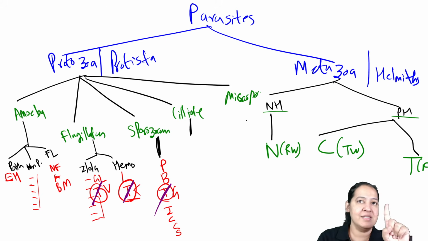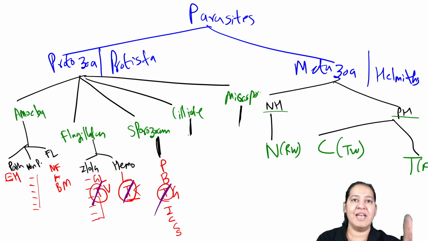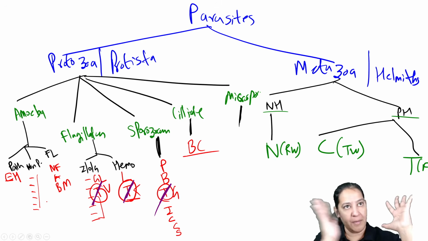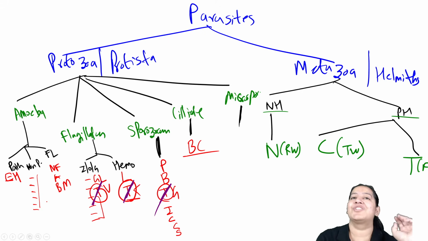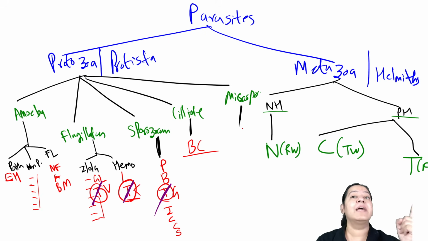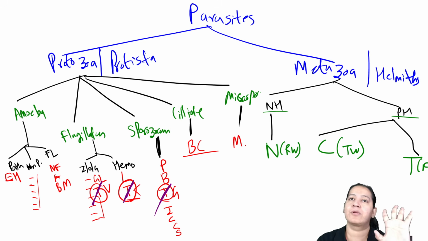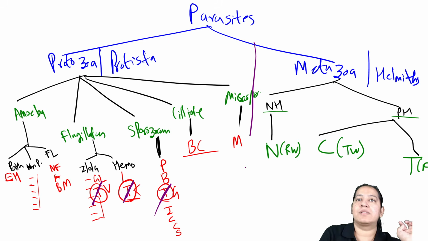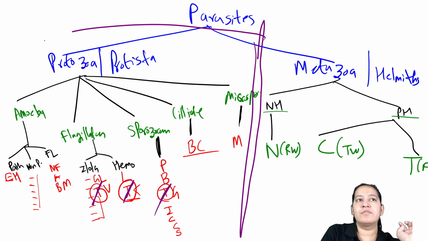In ciliates, only one is there. In microsporidia, only one is there. The ciliate is Balantidium coli, the largest parasite among the protozoa. Not among all parasites, I'm sorry, but among the protozoa. And in microsporidia, it is Microsporidium. So practically I am done with protozoa. Let me finish protozoa.